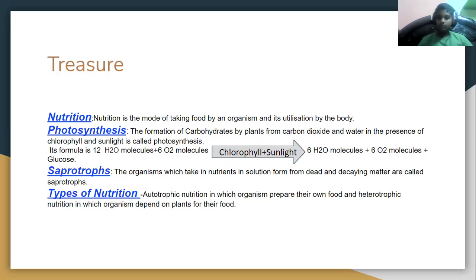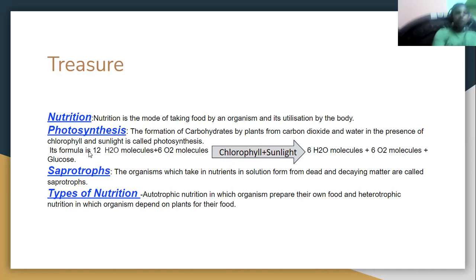We need sunlight, water, and carbon dioxide in the presence of chlorophyll to make the carbohydrates, or the food, or the nutrients.